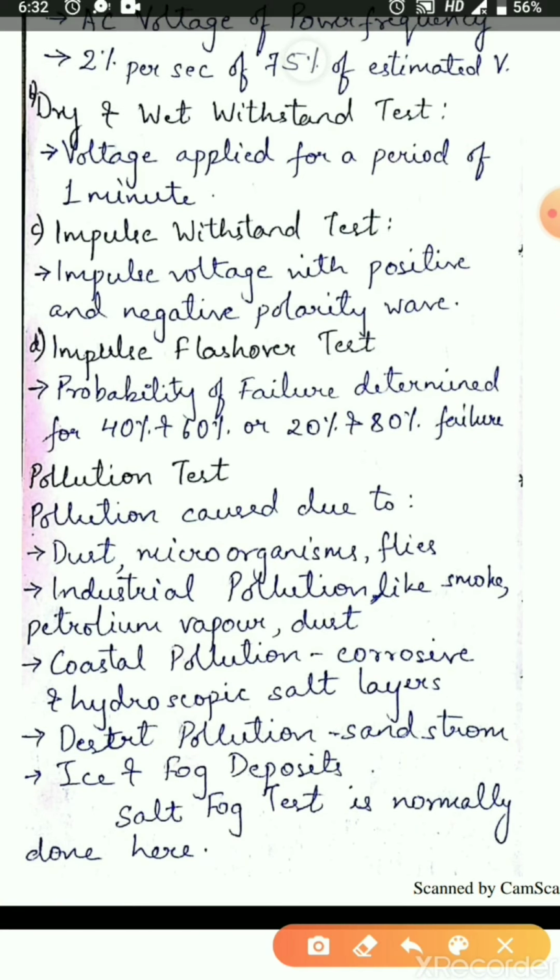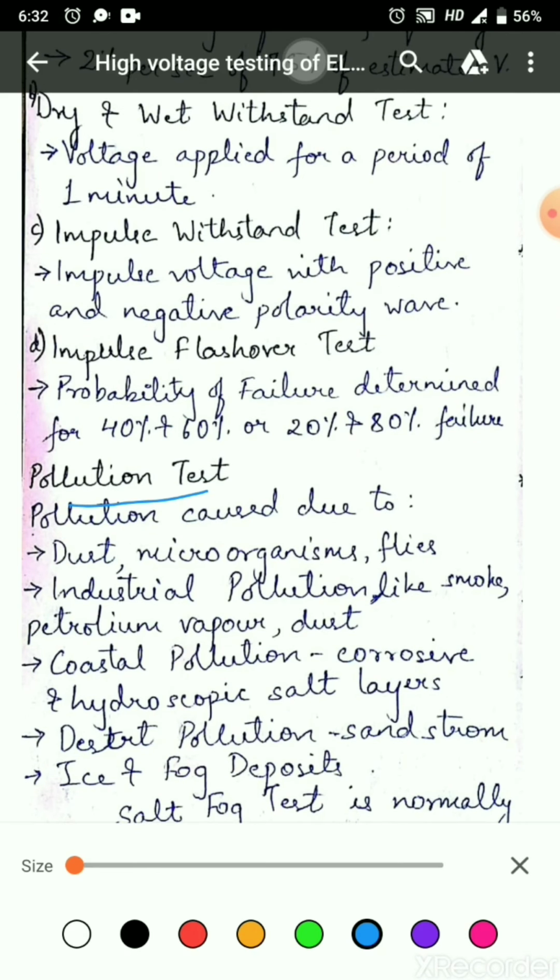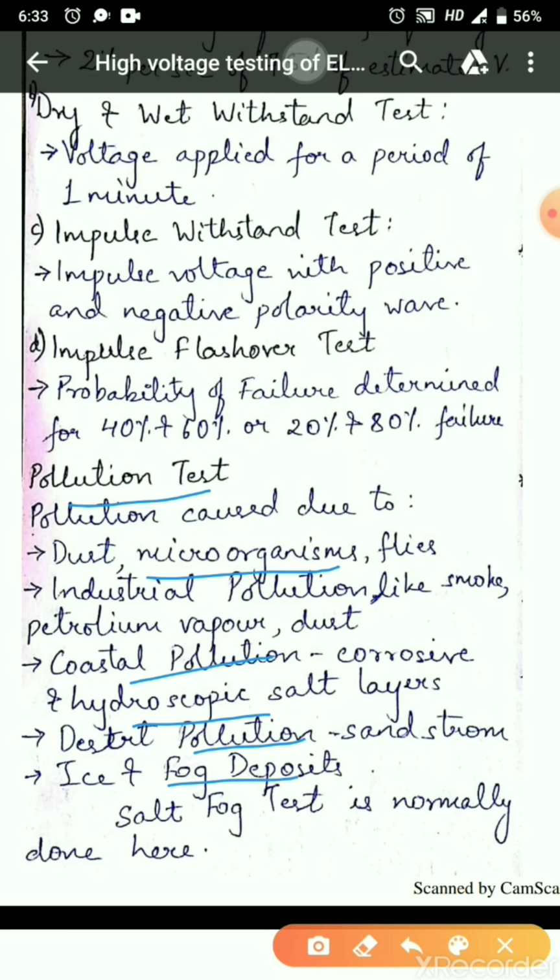The third type of test is pollution test. Pollution is caused due to dust, microorganisms, flies, industrial pollution like smoke, petroleum vapor, dust, coastal pollution, which causes corrosive and hygroscopic salt layers, desert pollution causing sandstorm, which causes deposition of sand and dust, ice and fog deposits.